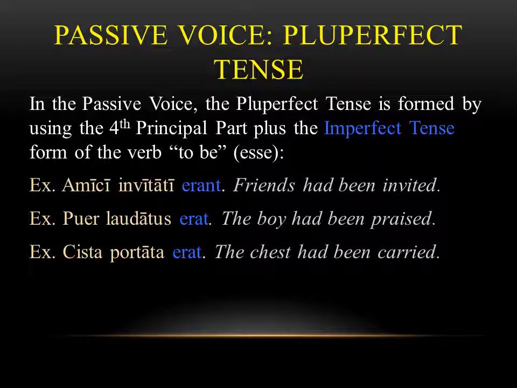And pay attention to how we translate it too. It's had been invited, had been praised, had been carried. And again, the fourth principal part and the verb to be are both matching with our subject.